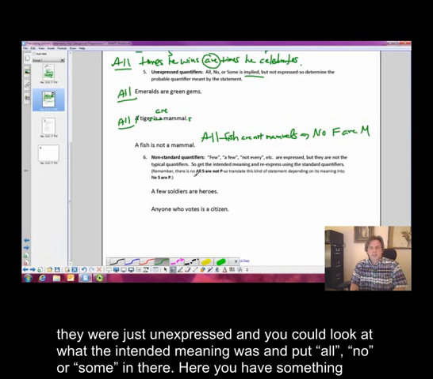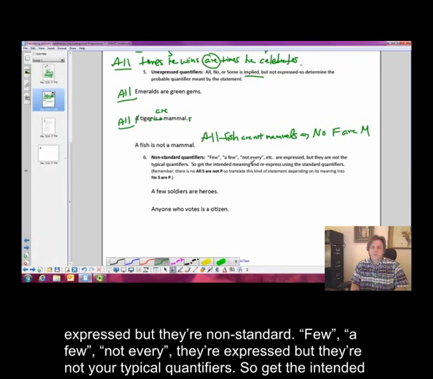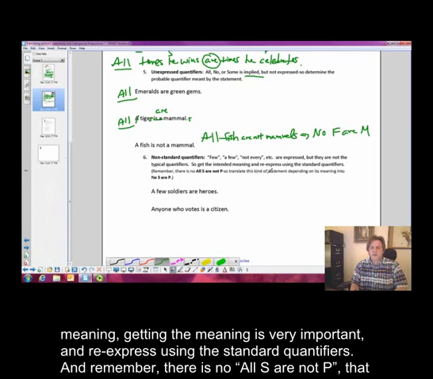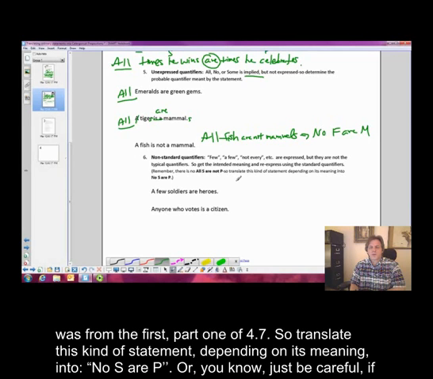Here you have something expressed, but they're non-standard. Few, a few, not every. They're expressed, but they're not your typical quantifiers. So get the intended meaning. Getting the meaning is very important, and re-express using the standard quantifiers. And remember, there is no "all S or not P." That was from part 1 of 4.7. So translate this kind of statement, depending on its meaning, into "no S are P."